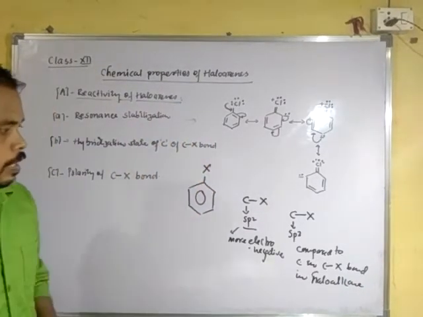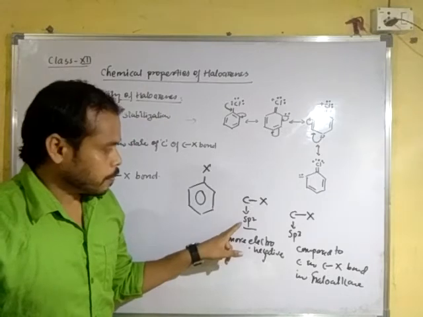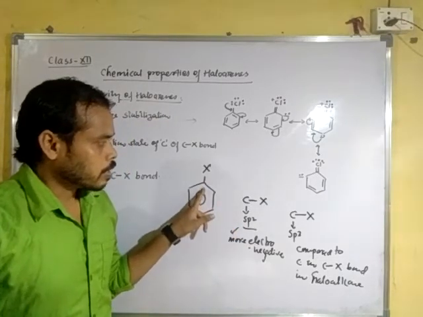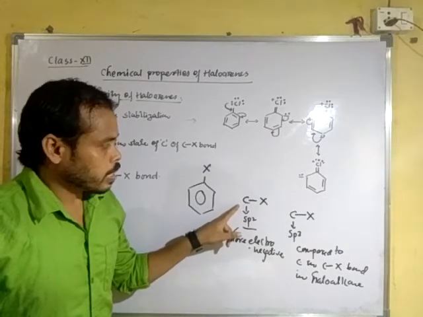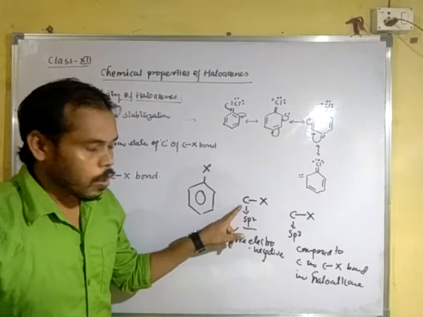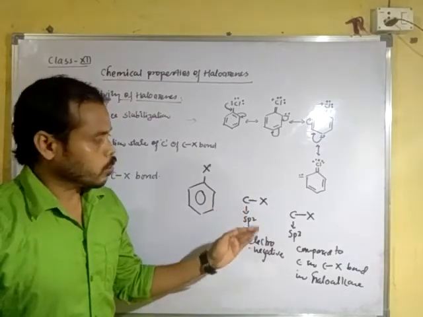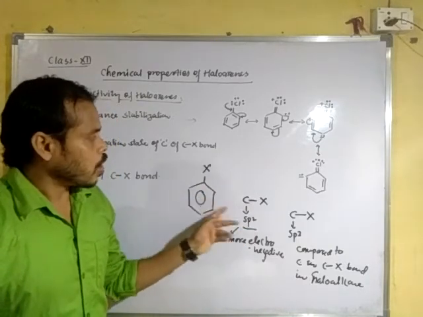That is the reason, due to the more electronegative nature of carbon in haloarenes, they have a great tendency to hold the shared pair of electrons. Due to this, once again this reduces the reactivity of